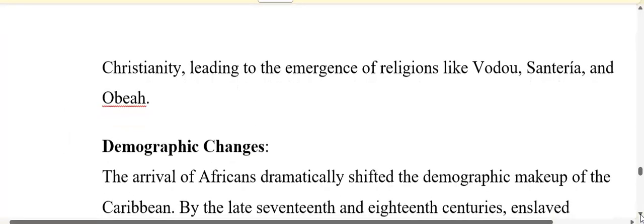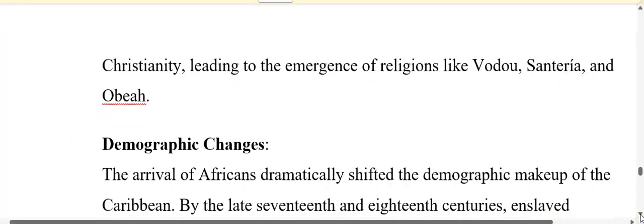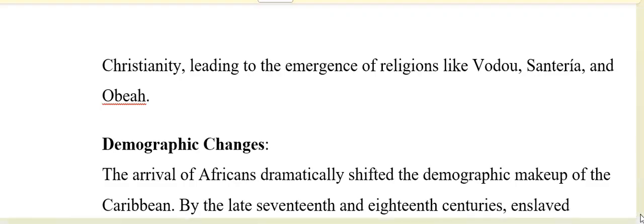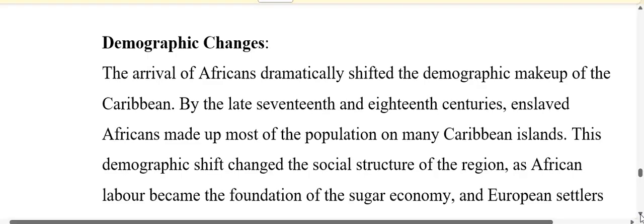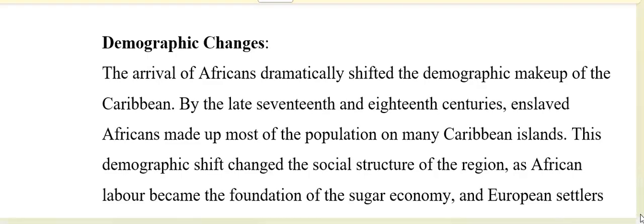So another social consequence of the Africans coming to the Caribbean was demographic changes. All right, so the arrival of Africans dramatically shifted the demographic makeup of the Caribbean. By the late 17th and 18th centuries, we saw where enslaved Africans made up most of the population on many Caribbean islands, right?